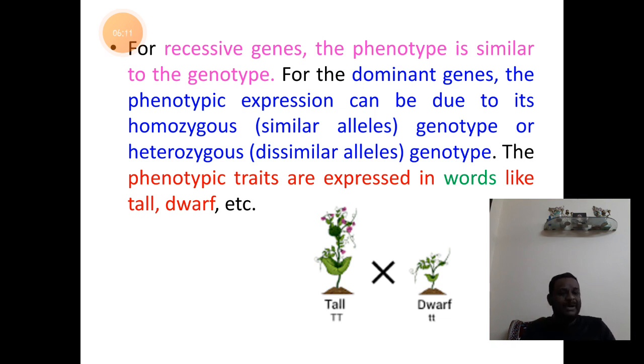Students, remember the two alleles that are present on two homologous chromosomes combine together at the same genic locus. Locus refers to the position. So we have homologous chromosomes, and on the homologous chromosomes we have a position for the gene which we call the locus.